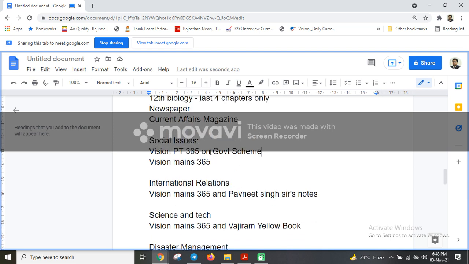So you must be very thorough with those schemes, like Vay Vandana Yojana or MGNREGA or Garib Kalyan Anna Yojana. You should be very aware about those schemes, and even sometimes they ask very minute details of those schemes. Like last year there was a question on an MP-led scheme, so they asked a minute one question.